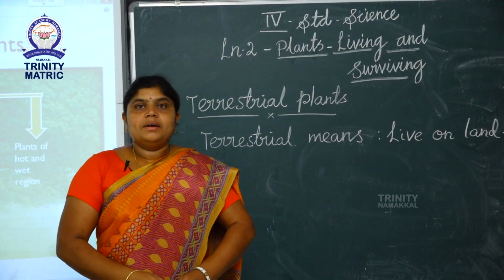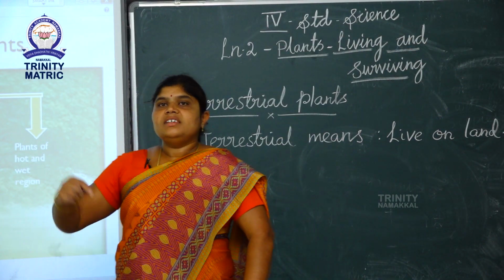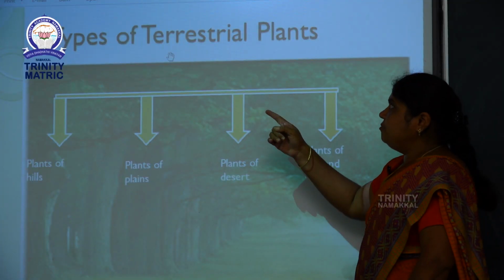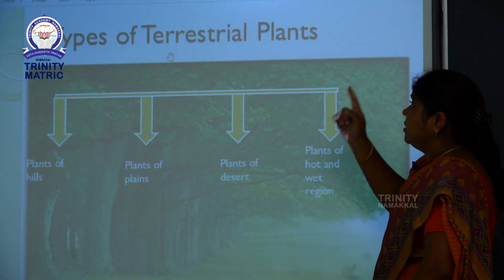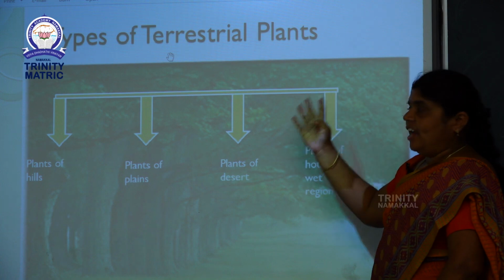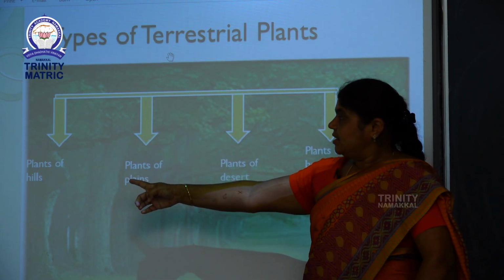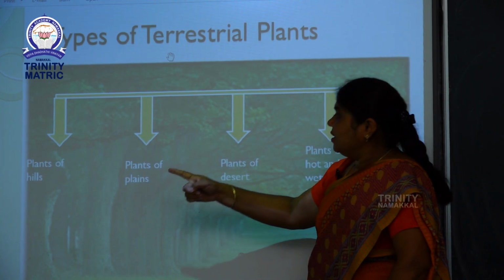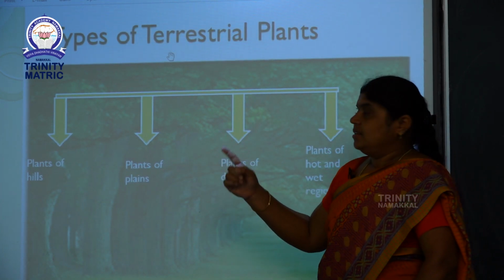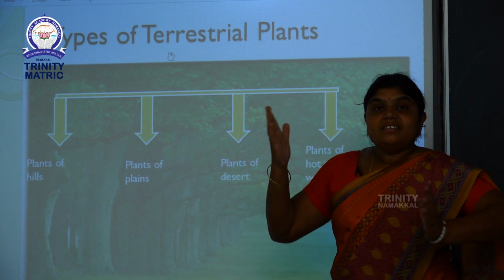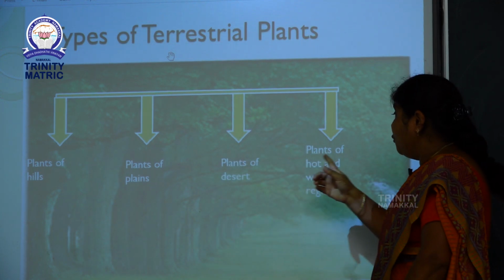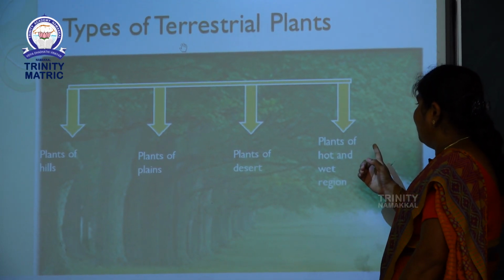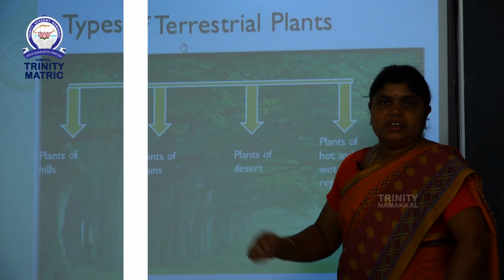Terrestrial plants are of many types. See the board, types of terrestrial plants. Terrestrial plants are of 4 types. First one is plants of hills. Second one is plants of plains. Third one is plants of desert. And fourth one is plants of hot and wet region.